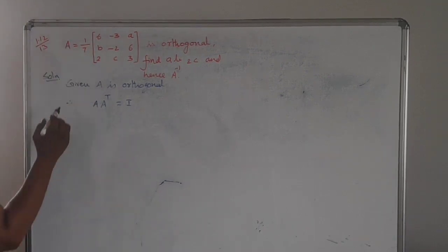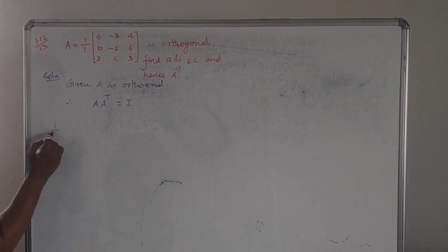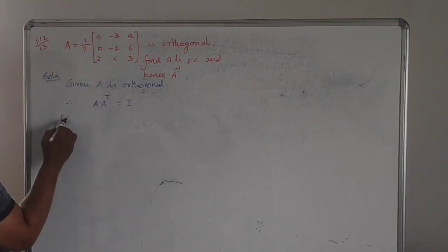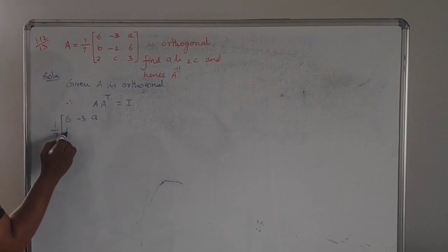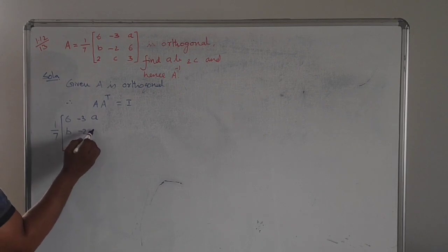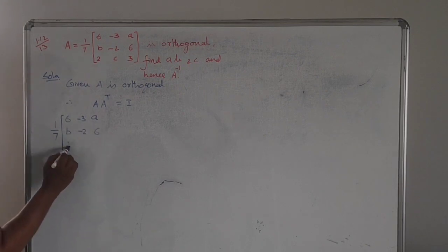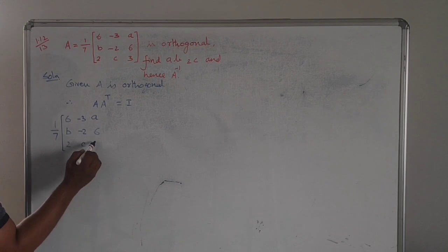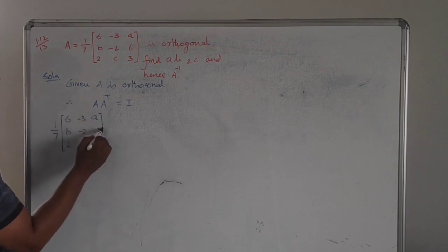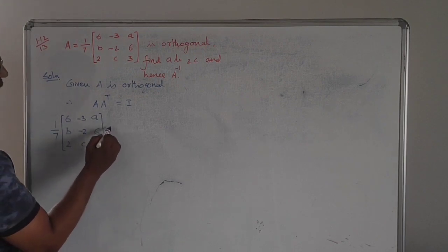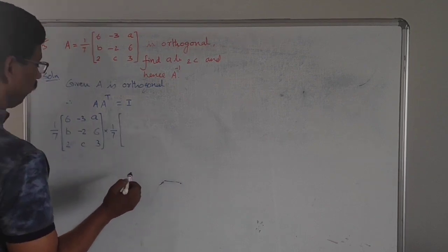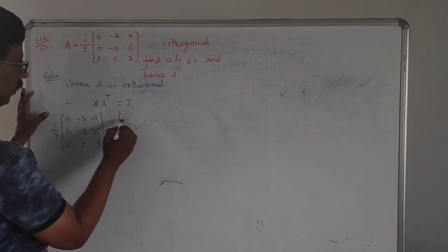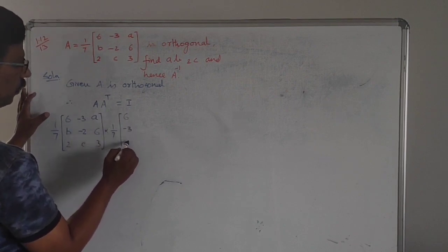A is given, that is 1 by 7 into the matrix A: 6, minus 3, a; b, minus 2, 6; 2, c, 3. This is A. Now into its transpose, means 1 by 7 into, write the first row as first column, that is 6, minus 3, a.